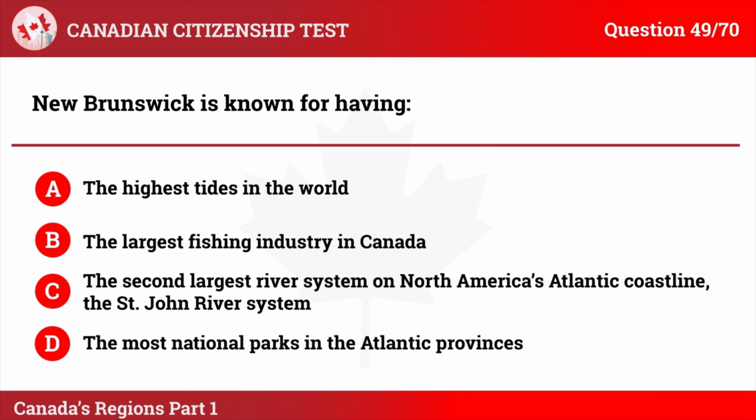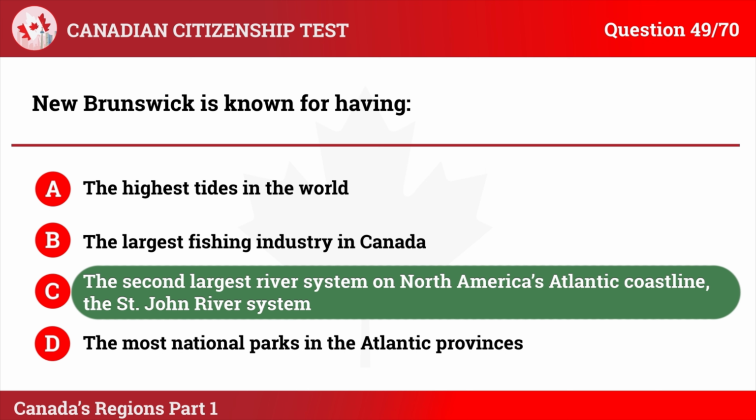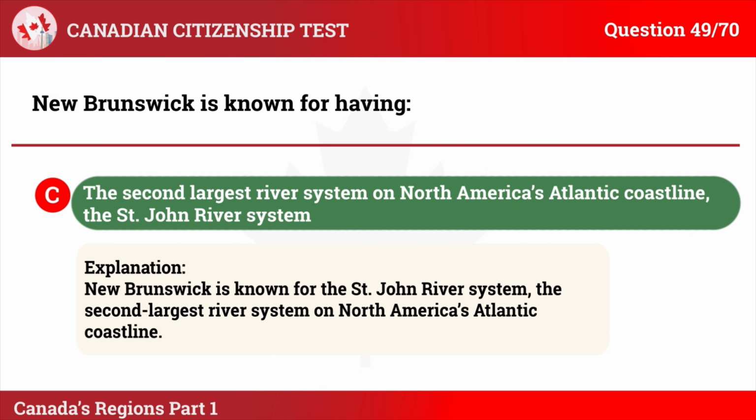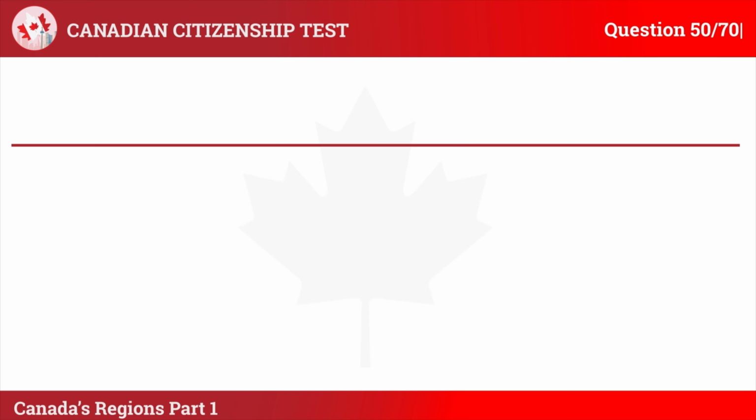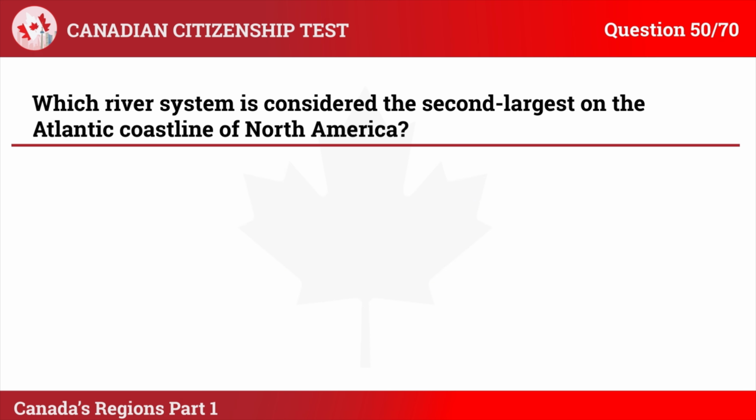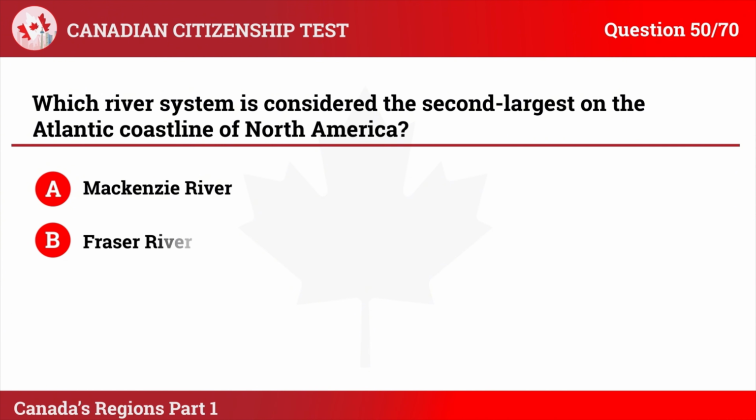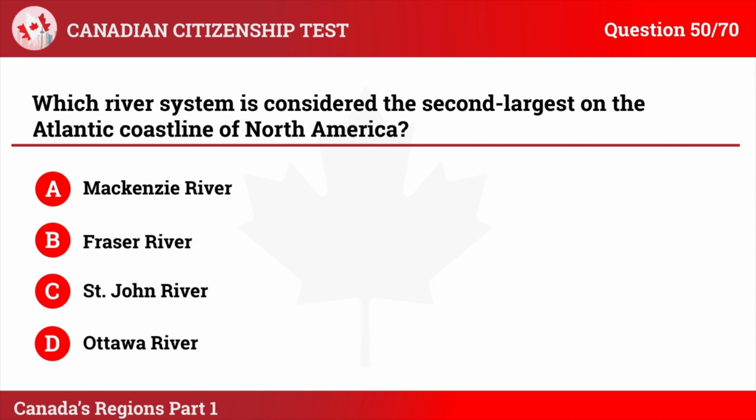The correct answer is C. The second largest river system on North America's Atlantic coastline, the St. John River system. Explanation: New Brunswick is known for the St. John River system, the second largest river system on North America's Atlantic coastline. Question 50. Which river system is considered the second largest on the Atlantic coastline of North America? A. Mackenzie River. B. Fraser River. C. St. John River. D. Ottawa River.